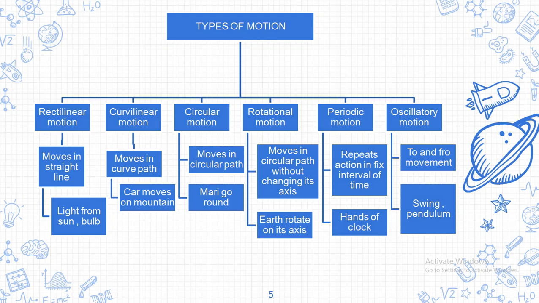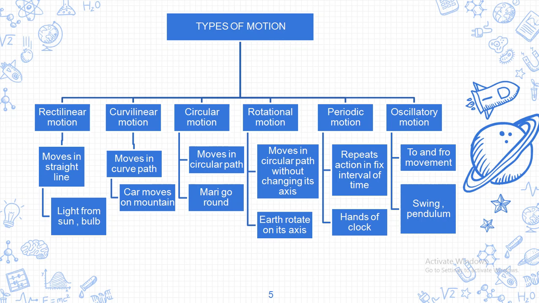Firstly, I will start with the rectilinear motion. Rectilinear motion means any object or any body moves in a straight line. Suppose when you switch on the bulb, you see that the rays come out from the bulb directly in a straight line. So it is said to be in a rectilinear motion.